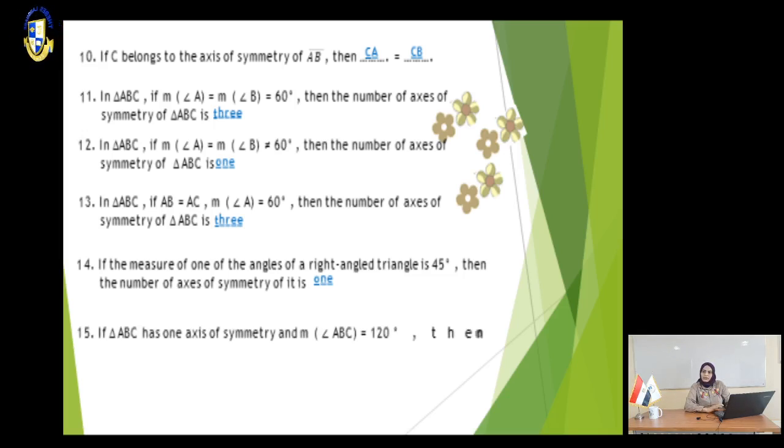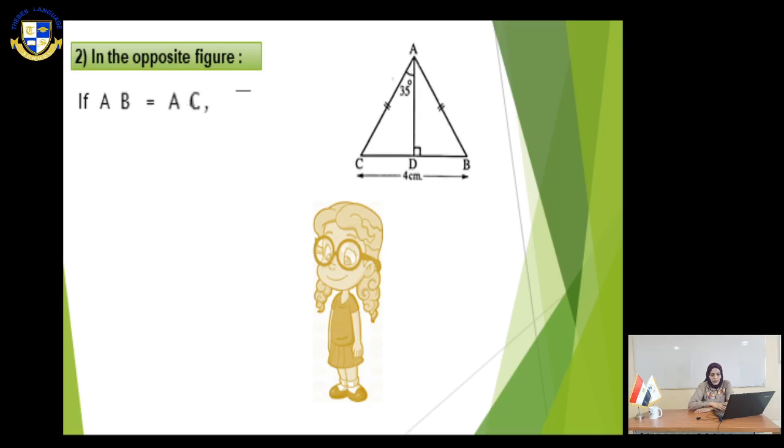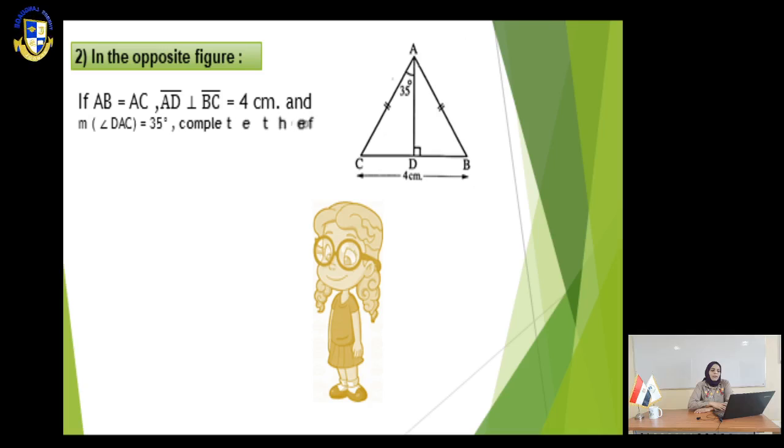Let's move to slide number 7. In the opposite figure, if AB equals AC, AD is perpendicular to CB, BC equals 4 centimeters, and the measure of angle DAC equals 35 degrees, complete the following.